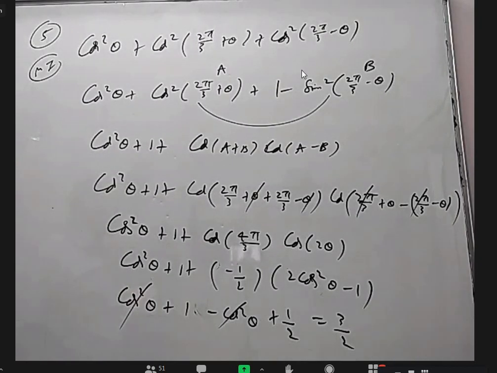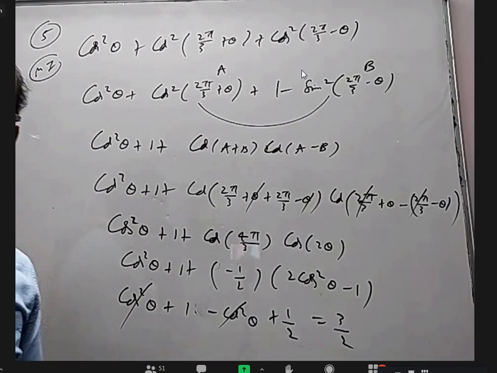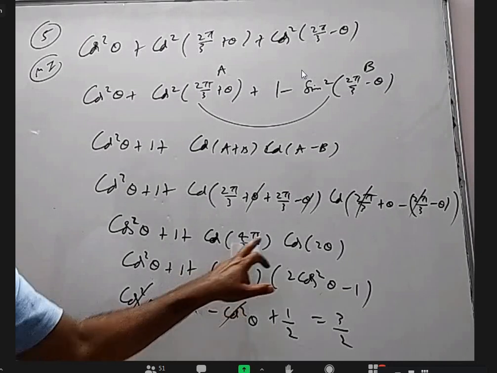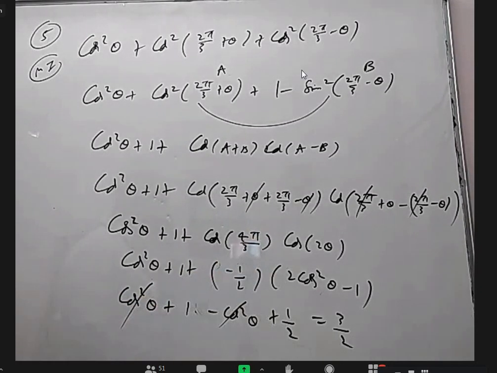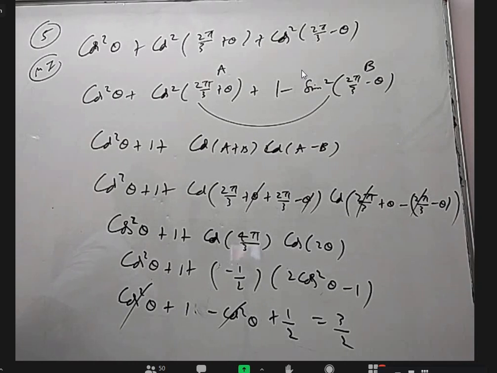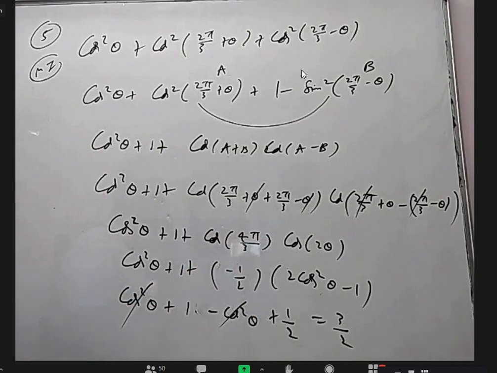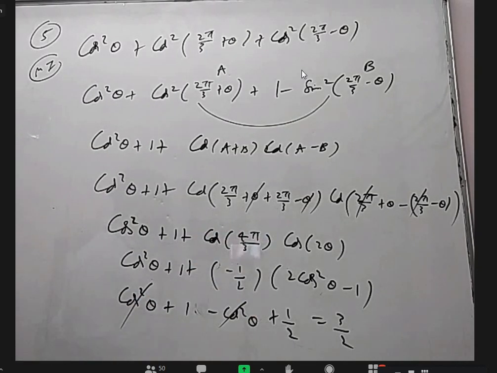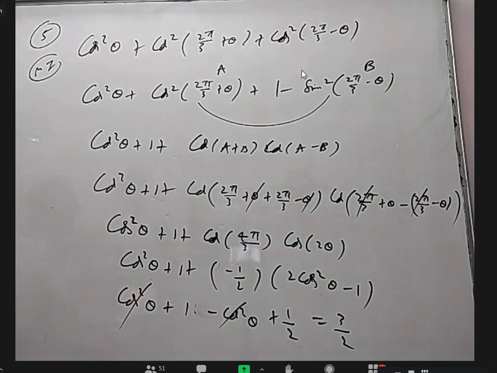Sir, cos 4 pi by 3 value is 1 by 2, sir. Cos 4 pi by 3, no, because in which quadrant, do you know? It is the third quadrant. Pi by 3 is 60 degrees. 4 pi by 3 is 240 degrees, which is 180 plus 60, third quadrant. Pi is 180 degrees, correct? Yes, sir. 180 by 3 is 60, 4 times 60 is 240 degrees. Pi by 3 is 60, 2 pi by 3 is 120, 4 pi by 3 is 240. We use all these angles very frequently.